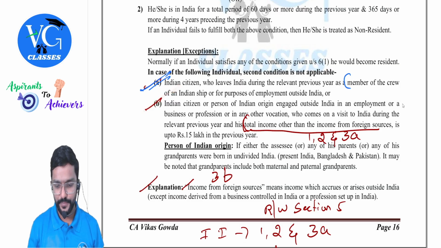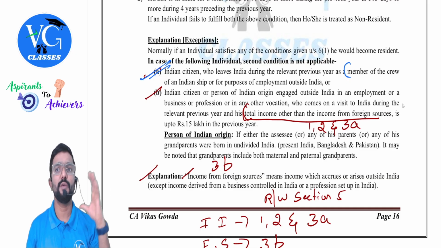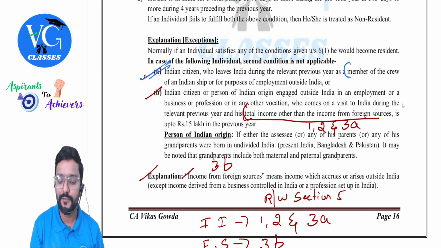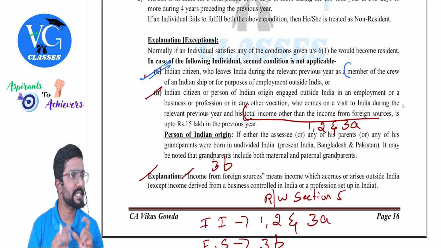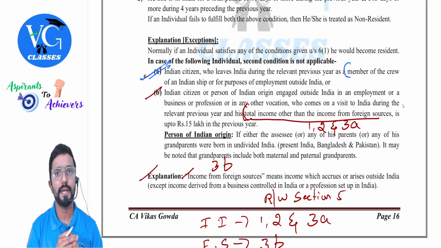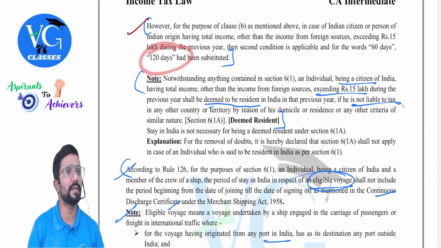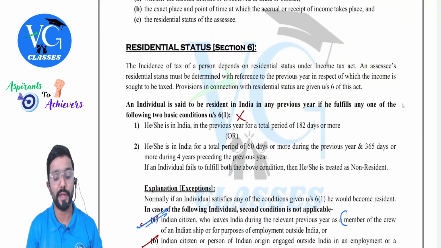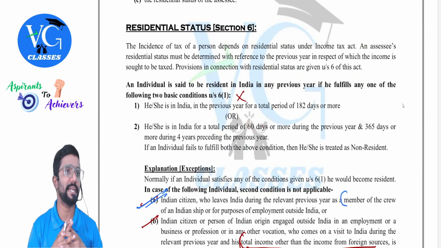Here. So is engaged in the business, profession or vocation outside India, coming to India for a visit during the previous year. In that case, second condition is not applicable provided his Indian income is up to 15 lakh. Clear. Sir, what if Indian income is more than 15 lakh? Then second condition is applicable, but instead of 60 days, it would be 120 days. Correct. So here Indian income matters.